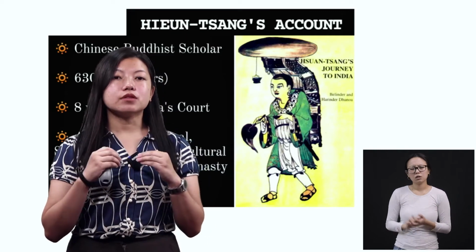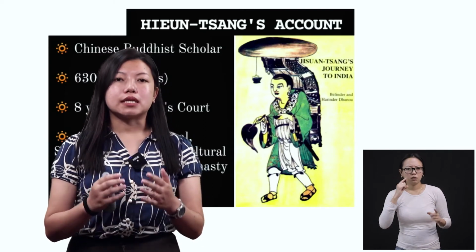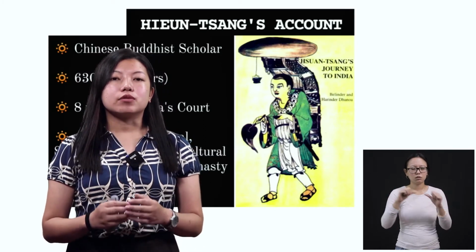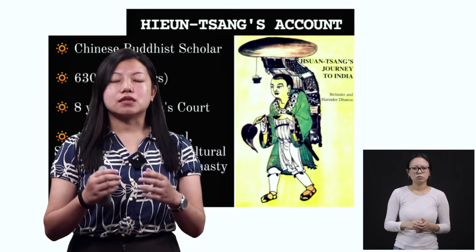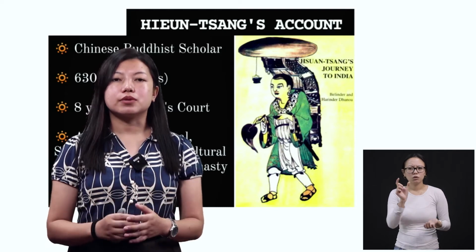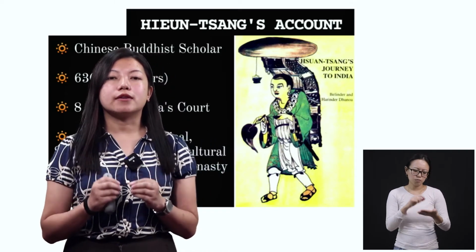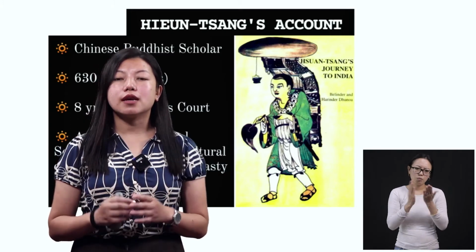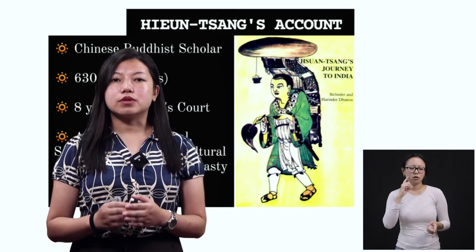So he wrote about the political, social and economic matters. He wrote about how Harsha was as a king, what he did in the society, also how he ruled his military in a society. And all these records were found in Siyuki, that was written by Huinsang, the Chinese Buddhist scholar.